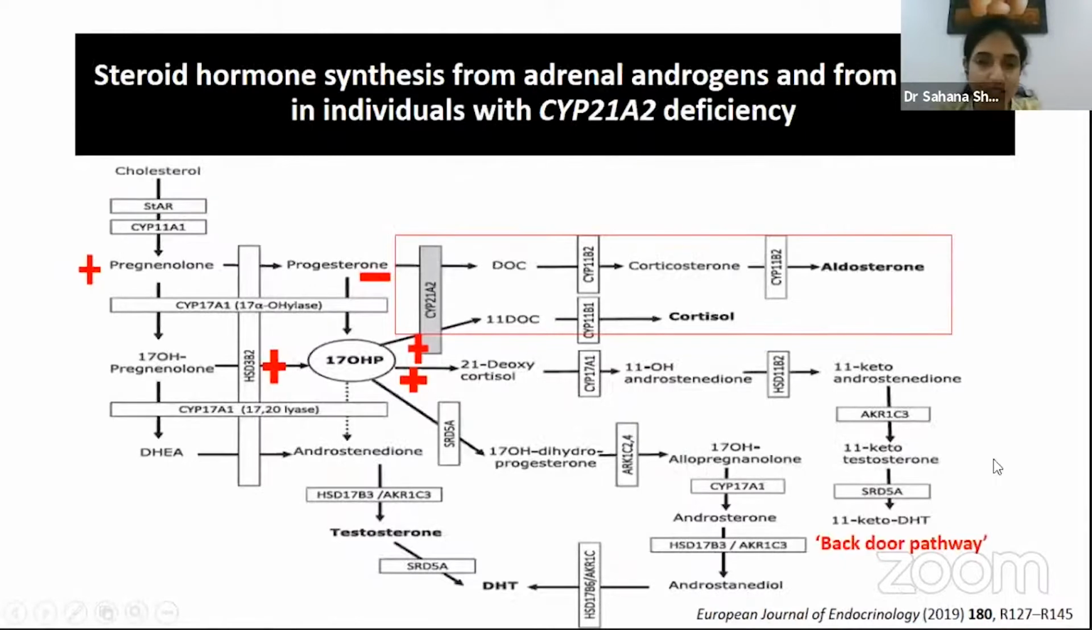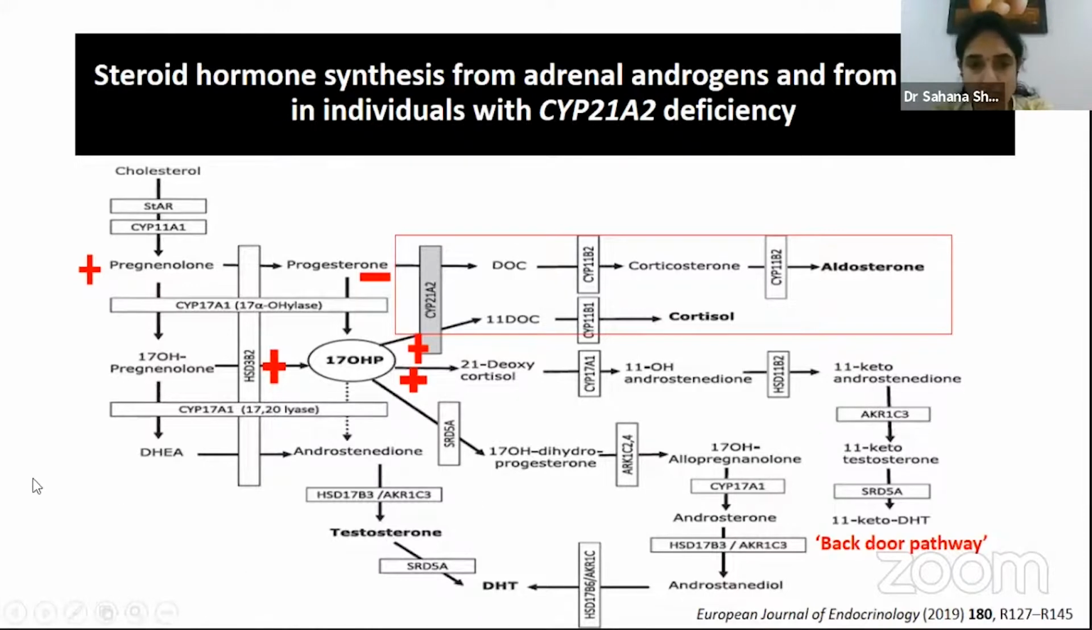This is a very busy slide. I'm not going to talk on this in detail, but just briefly. This is the enzyme which is going to be mutated. Thus, you have a block in the synthesis of cortisol and to some extent aldosterone, and because of this deficiency, there is loss of negative feedback leading to stimulation of ACTH synthesis, and this ACTH leads to accumulation of precursors, which are directed into the other pathway of adrenal androgen synthesis, leading to increased androgens in these patients, which is responsible for the genital ambiguity and also later hyperandrogenemia.